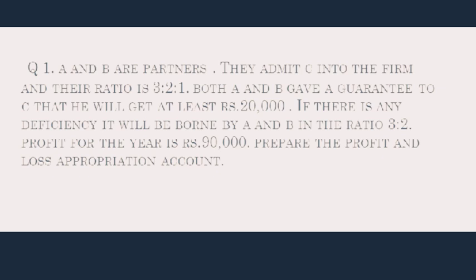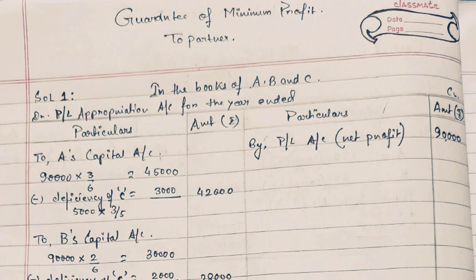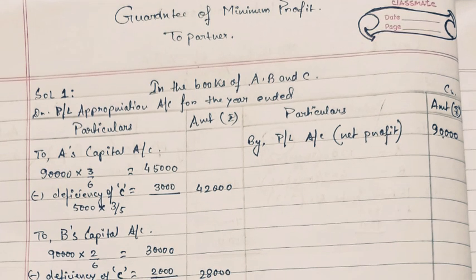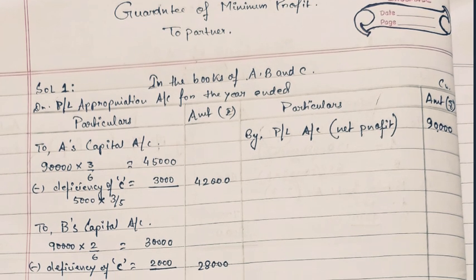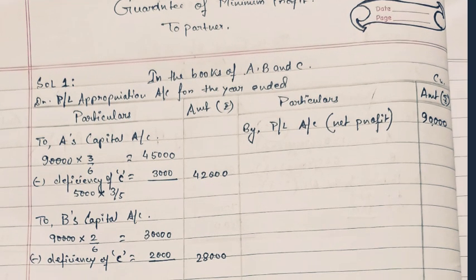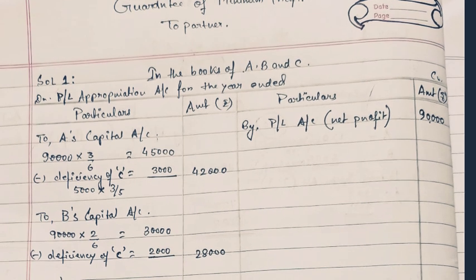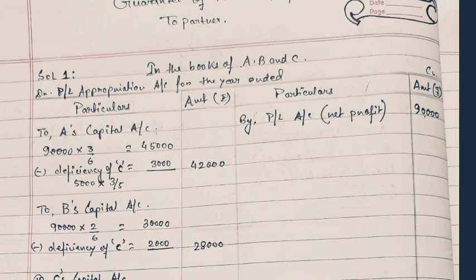And for the year ending, the amount of profit that is given as per the question is 90,000, and the question has asked to prepare the profit and loss appropriation account. So we will continue with the solution of the sum. For preparation of PL appropriation account, the format will be prepared, and we have to record the net profit with the entry by PL account on the credit side. We have written the amount 90,000. Now as there are no other adjustments like interest on capital or salary or commission, directly this net profit will be divided among the partners in the ratio 3:2:1.